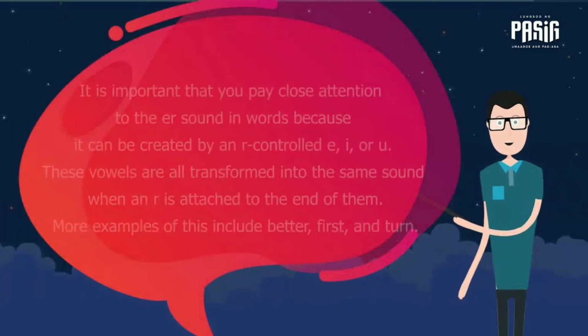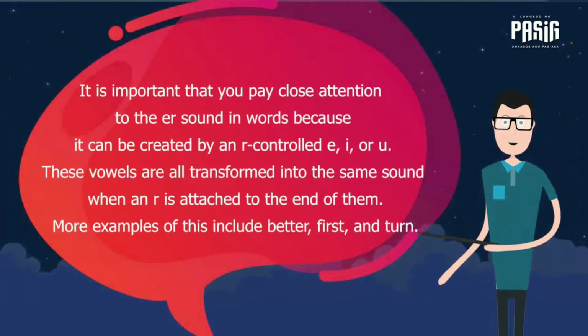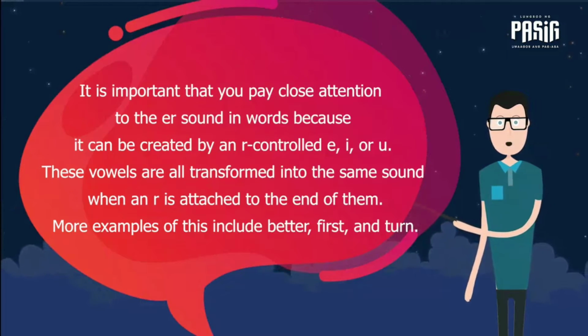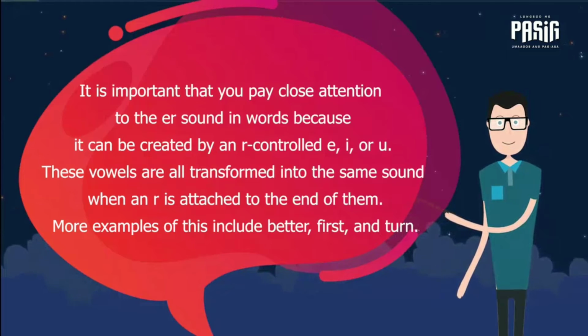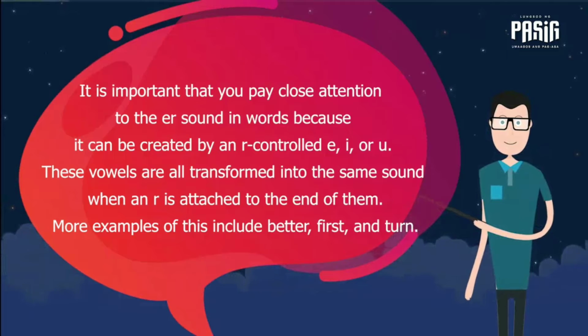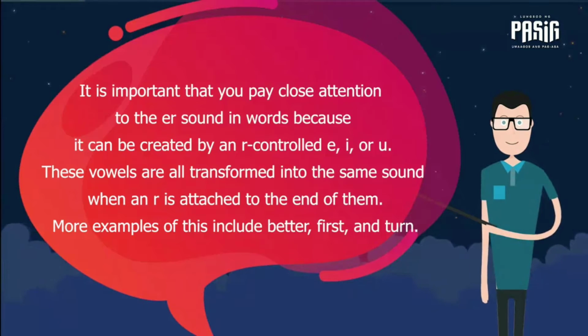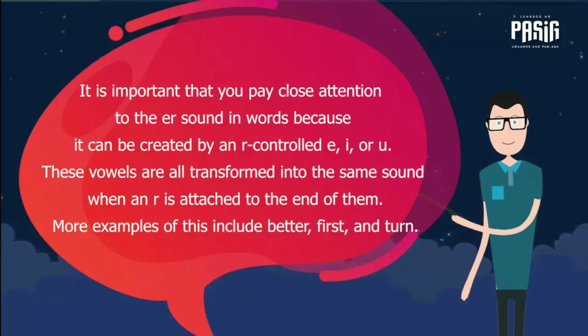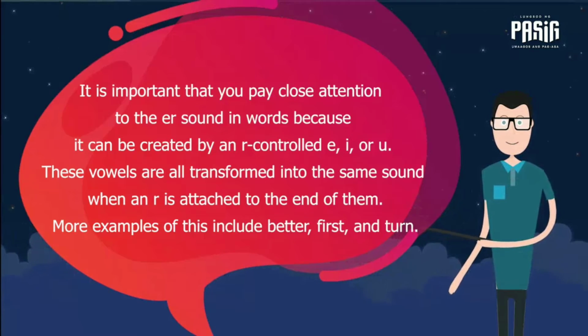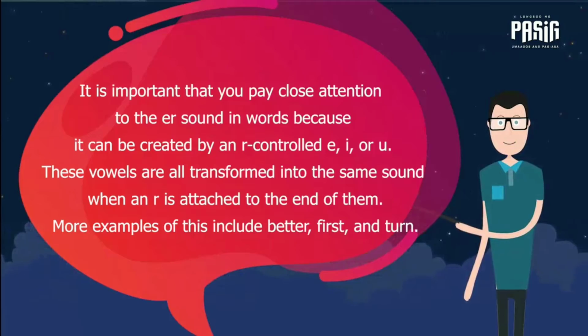It is important that you pay close attention to the ER sound in words because it can be created by an R-controlled E, I, or U. These vowels are all transformed into the same sound when an R is attached to the end of them. More examples of this include better, first, and turn.